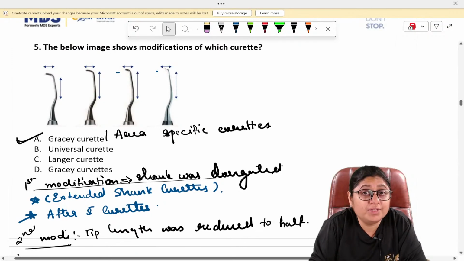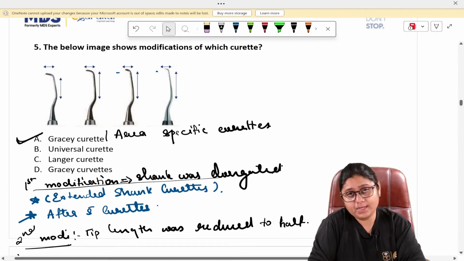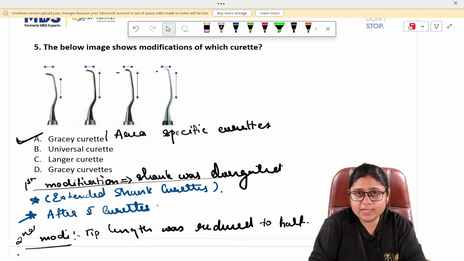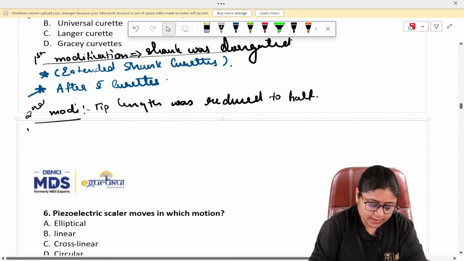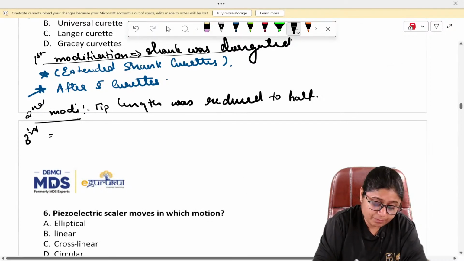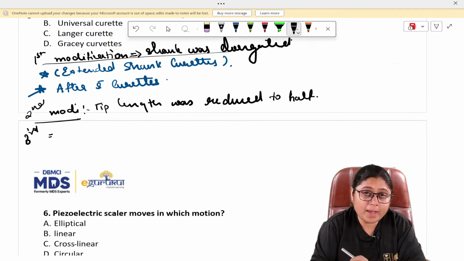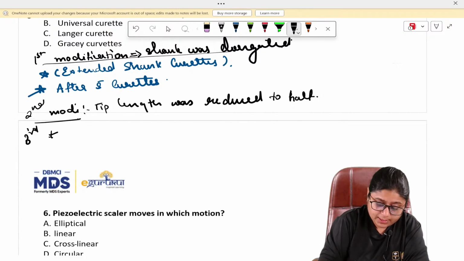It can go into the narrow areas plus the deeper areas. It can reach the furcation areas. It can reach the grooves very nicely. Okay. So this was the advantage. The third modification was the tip was even smaller. It was in micrometers. So the tip was reduced further.